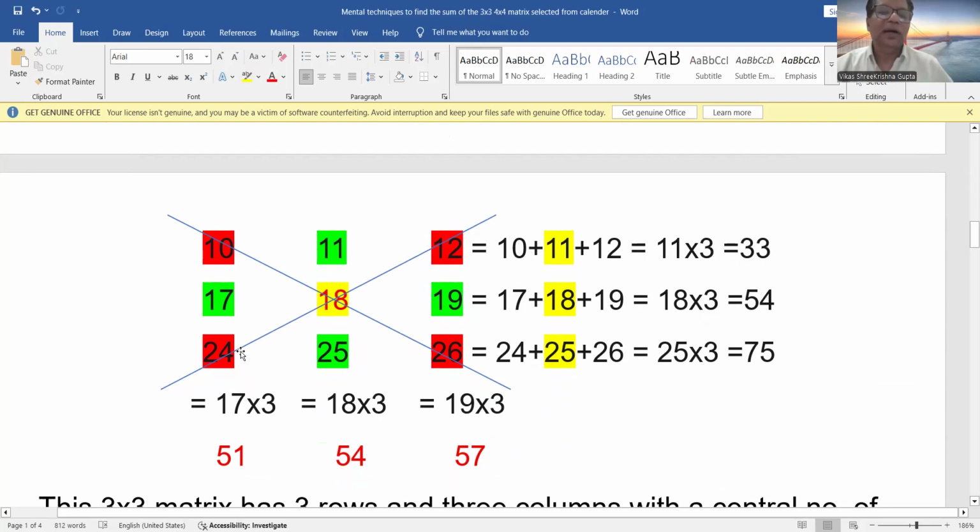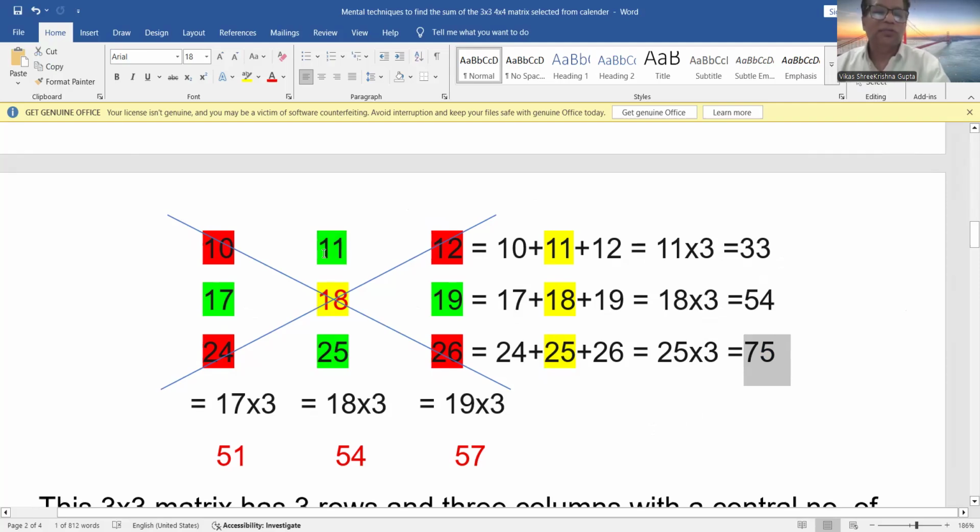Now, if I am asked for the sum of the first row, what is the sum of the first row? It will always be 3 times the central number. The central number is 11, so 3 into 11 is 33. The sum of all three numbers, 10, 11, 12, is equal to 11 into 3, that is 33. In the same way, it is true for every row. 17, 18, 19 is equal to 3 times 18, which is 54. And lastly, 24 plus 25 plus 26 is equal to 3 times 25, that is 75. So the sum of any row, first row, second row, third row, is equal to 3 times the central number.